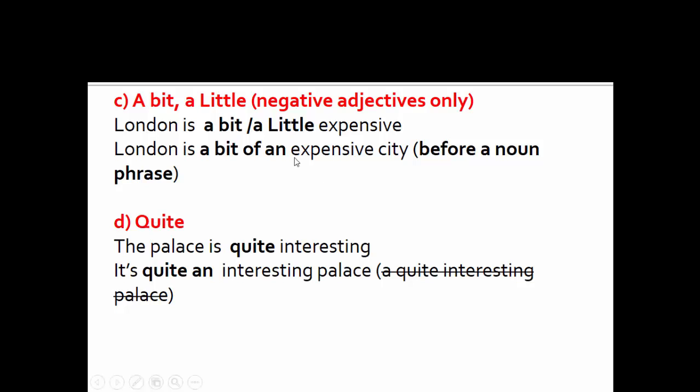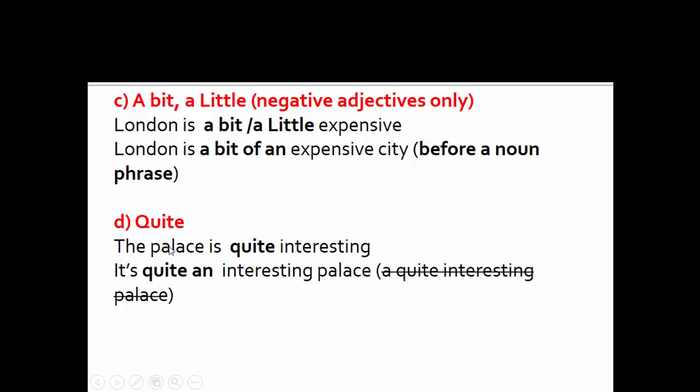A bit, a little are used with negative adjectives only. Examples: London is a bit or a little expensive. London is a bit of an expensive city. We should use the phrase a bit of an before a noun phrase.